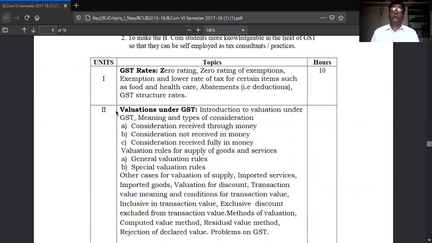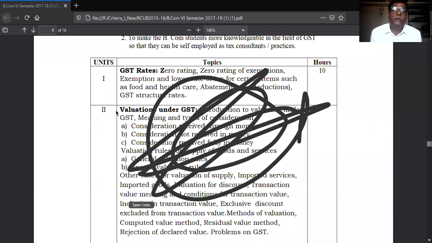As per goods and service tax rules and regulations, you have to value the goods or value the service. The value of a service or a good is to be made as per the given rules and regulations of the GST department. Okay, this is the second unit, valuation under GST.